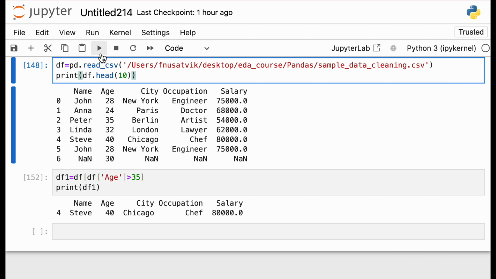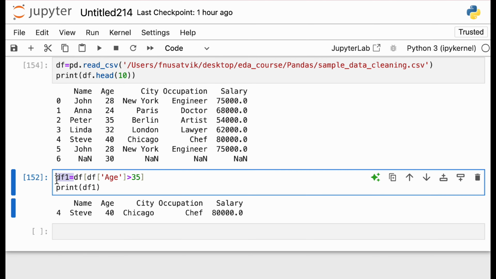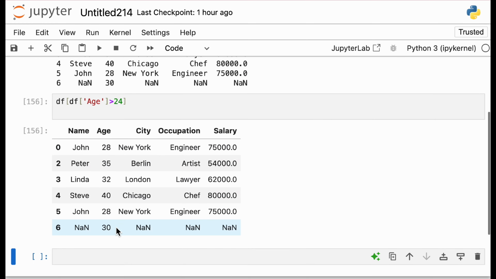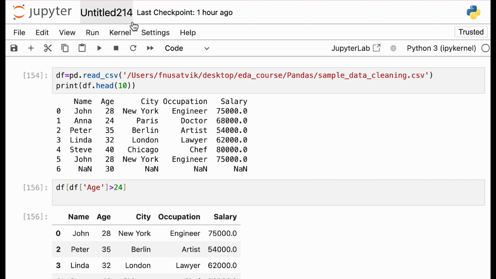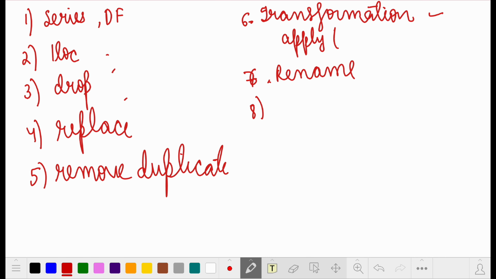Now similarly, instead of this, you can just simply do this one as well. You just call df. Okay, no, all this thing is required. You just say that, okay, I want age greater than 24. Just directly call this and you will get the results like this as well. So this is how things are done. So this is filtering values. So after rename, we did some basic filtering.